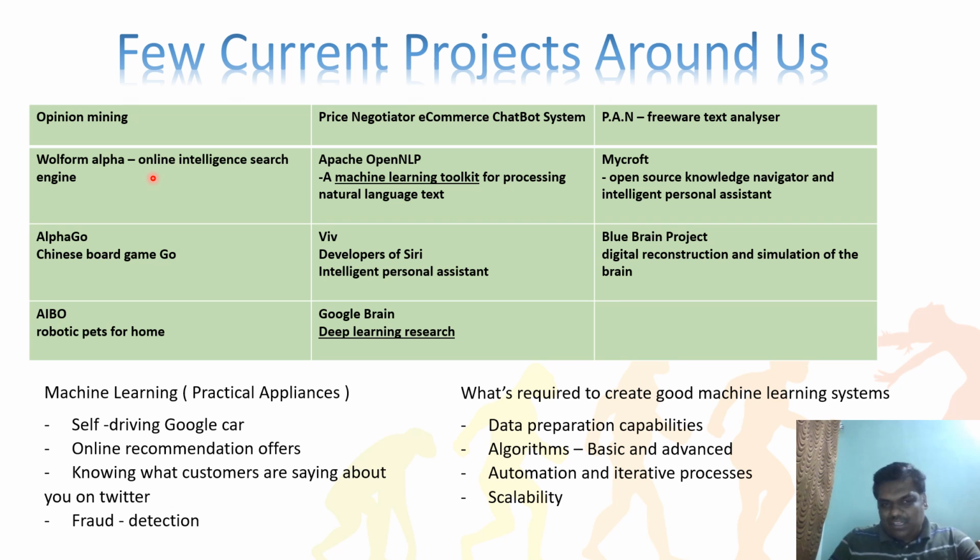So what Wolfram Alpha is doing in the project currently running is that they have hundreds of machines, and the online intelligent search engine will analyze very deeply like Google, but it will not give you complete garbage information. It will give you in a meaningful way what you are expecting. Say I am reading about artificial intelligence. Okay, these are all the documents we have, these are all the white papers people have given, and so on. It is going to give meaningful semantic analysis. That is the proposal of Wolfram Alpha.